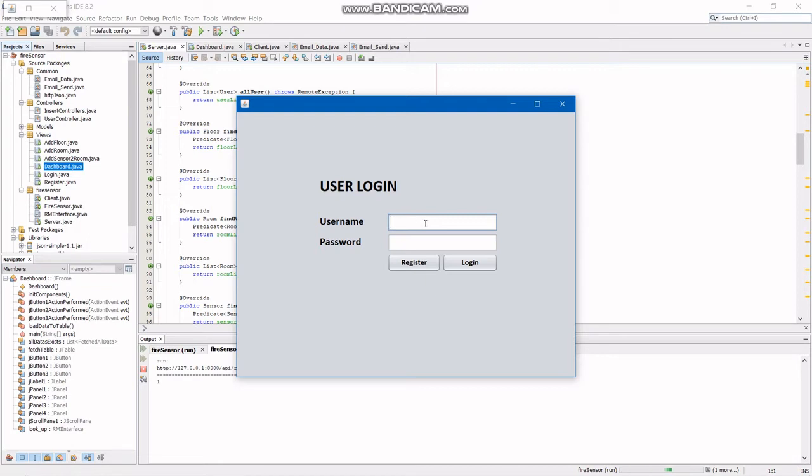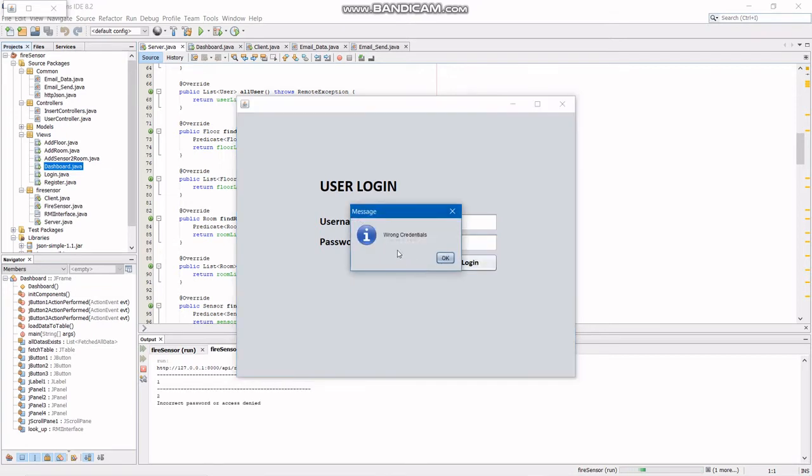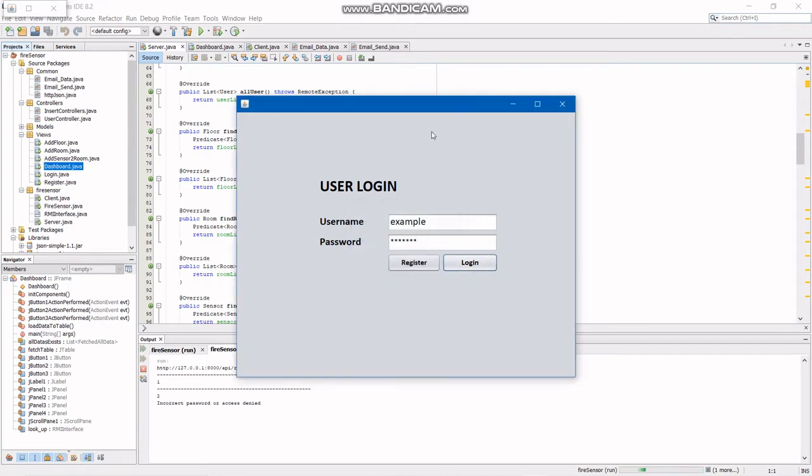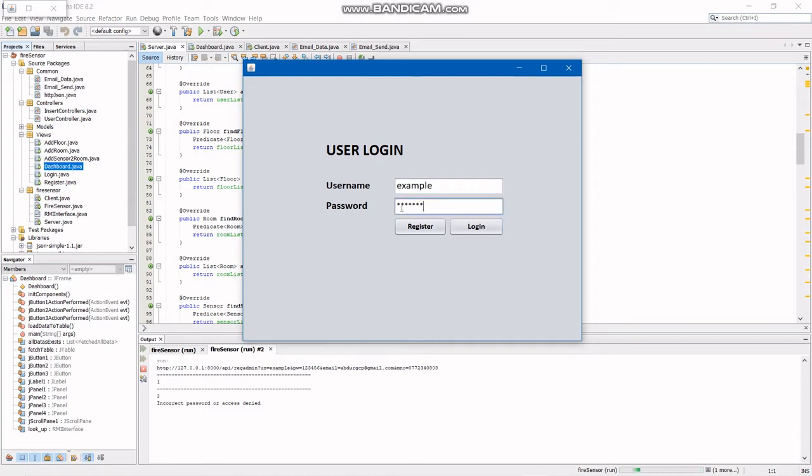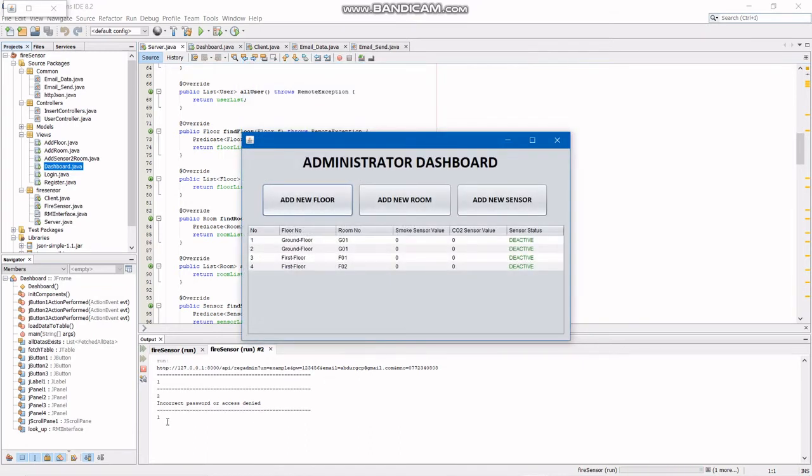Now let's do user login. Let's give the same details we used to register: the example email, and then the password. If we give a wrong one, you can see we get an error message. Okay, it's fine now. So this is the administrator dashboard.